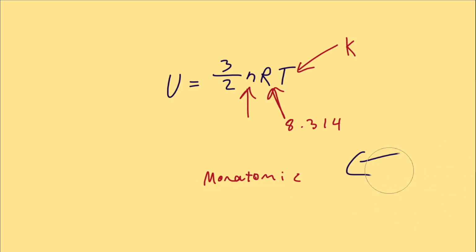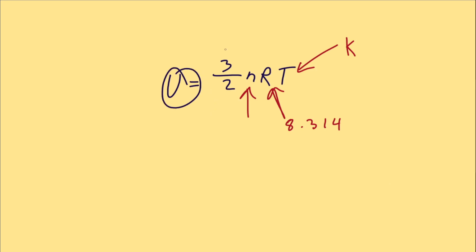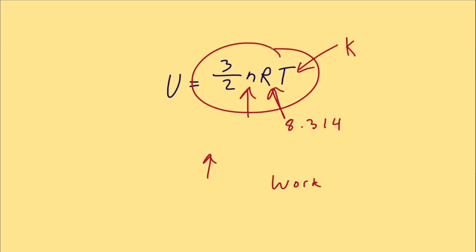Mono, atom. So this equation shows that internal energy only depends on two things: how many gas particles you have and how hot they are. The others are constants. Why this matters is that heat can raise internal energy. But work, if you remember from work and energy, work can raise internal energy as well. So internal energy will determine how much a system can do.